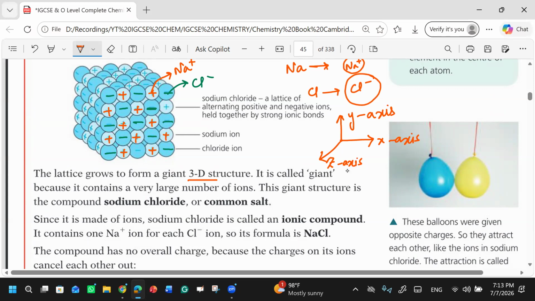It is called a giant because it contains a very large number of ions. Why is it called giant? Because there are many ions in it. You see this? That's why this is known as a giant structure. This is a giant structure of sodium chloride. Giant means big, something big. Why is this a giant structure? Because there are many ions. Clear?